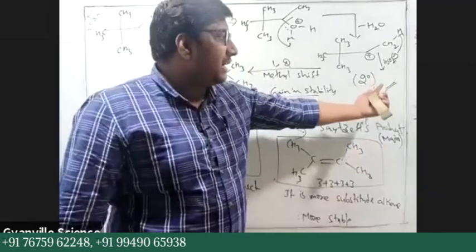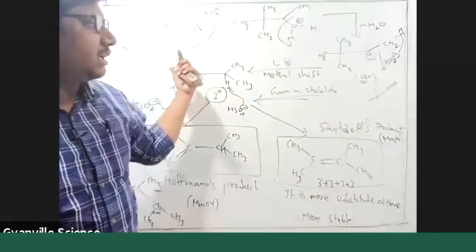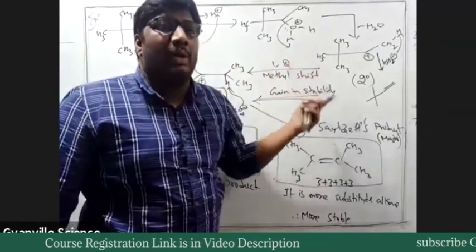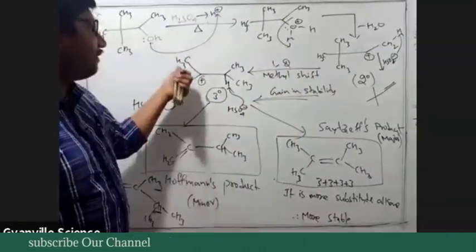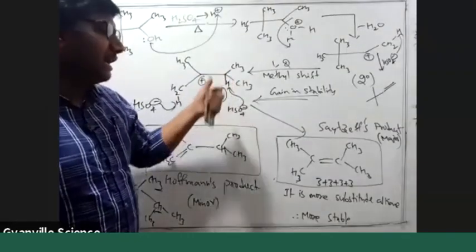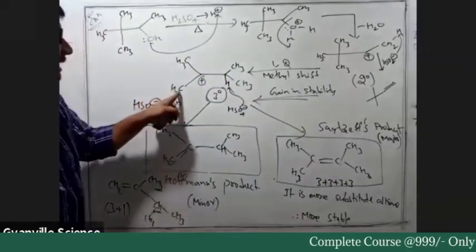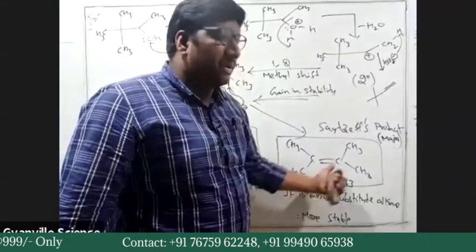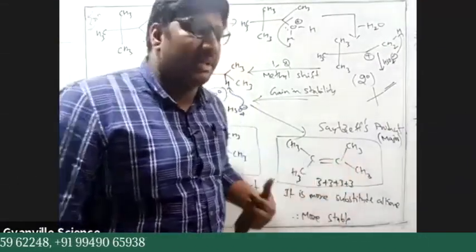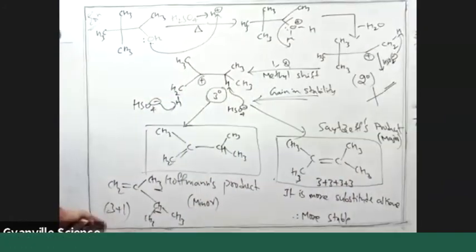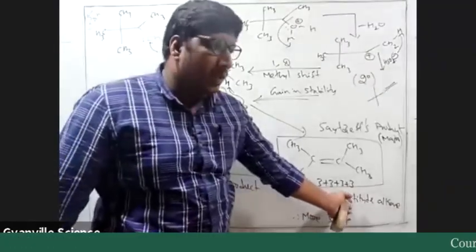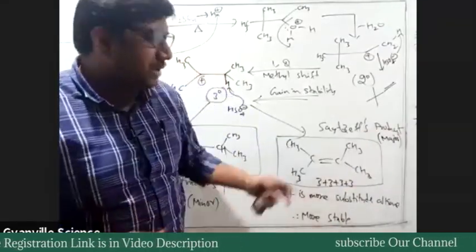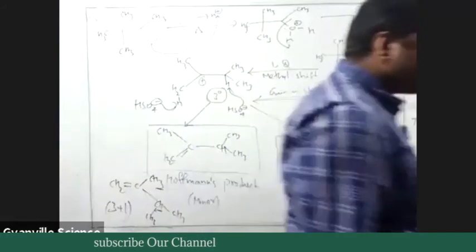Apply the same logic here. From secondary carbocation to tertiary carbocation, you count the number of hyperconjugated structures. How can you say that? More number of alpha hydrogens: 3 here, 3 here and 1 here. The same way you can see the number of alpha hydrogens here and compare stability. Here we have 4 alpha hydrogens, whereas here you have 12. So it is more stable, so that will be formed. Got it?